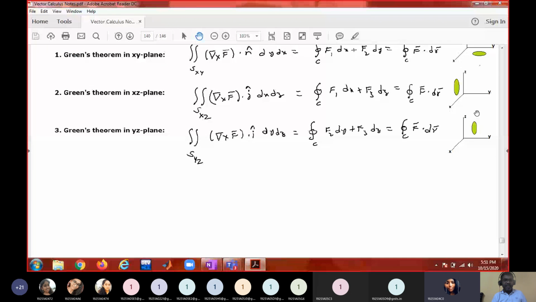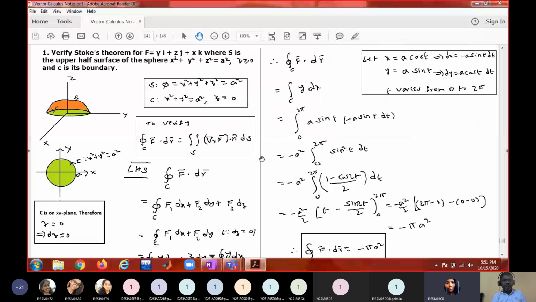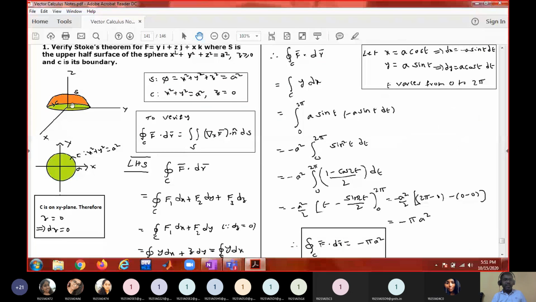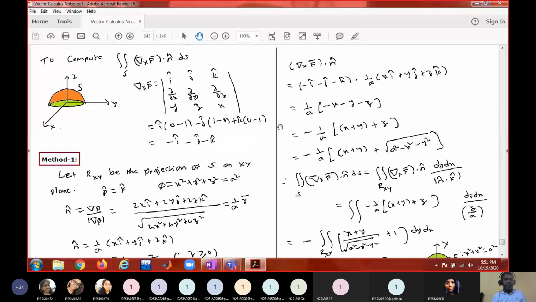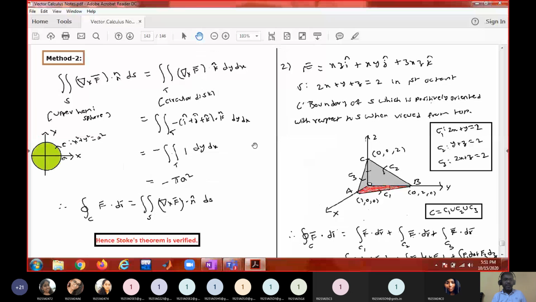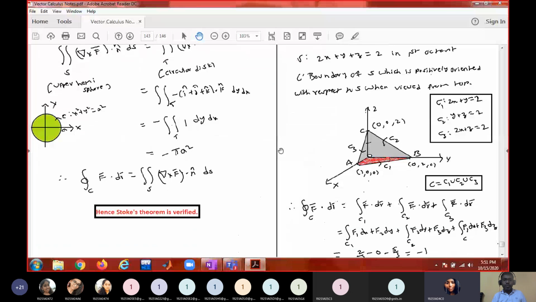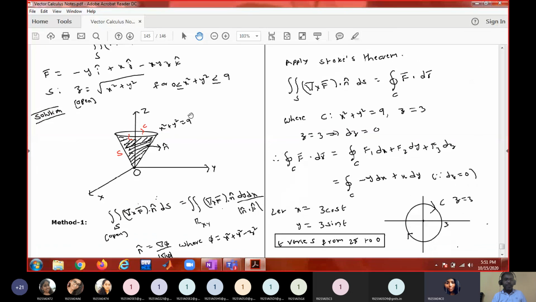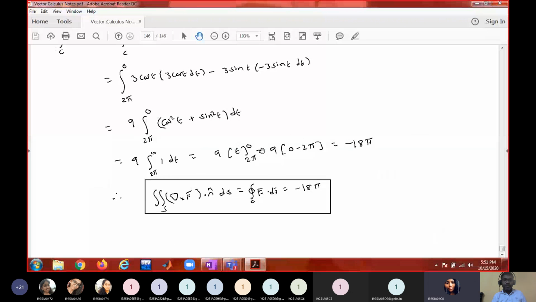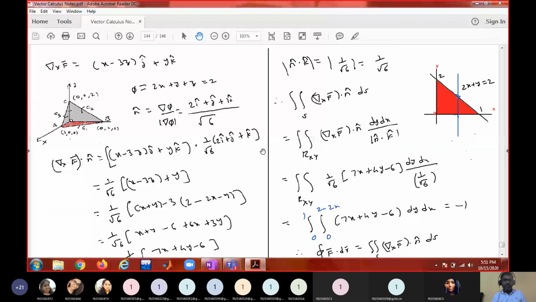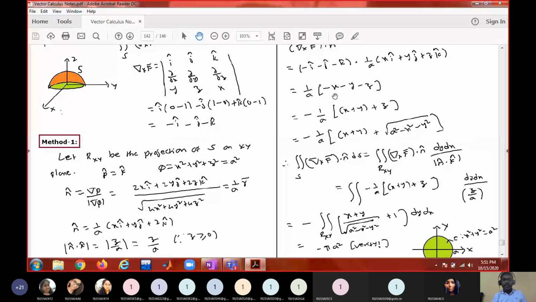And this is an example of verification of Stokes theorem. You find the surface integral, you find the line integral, and verify that these two are the same. That is what I have demonstrated here. Just go through this material. So with this, I think this vector integral calculus is also over.